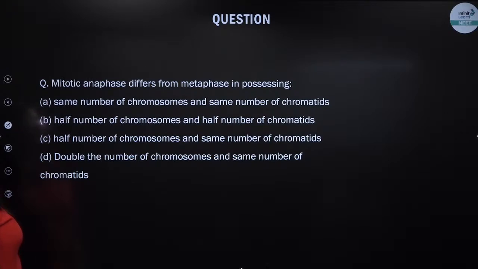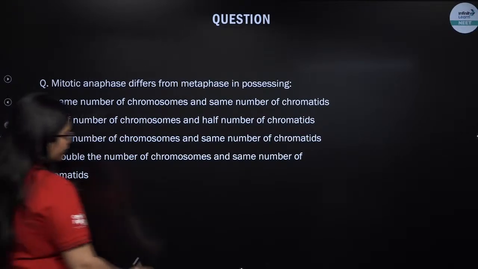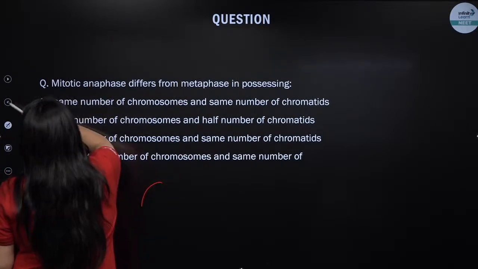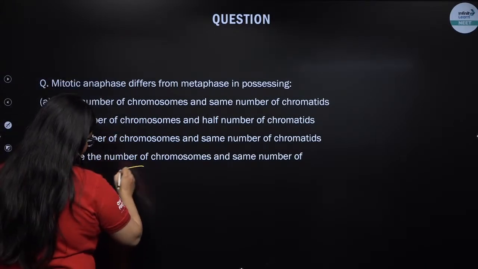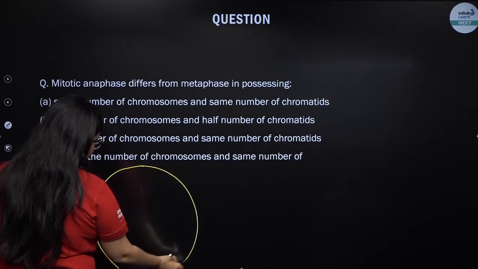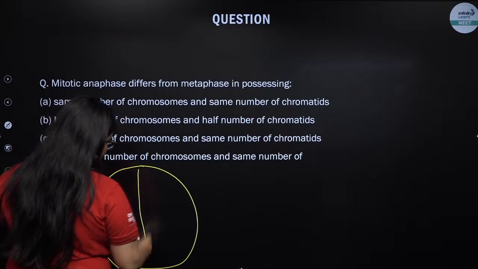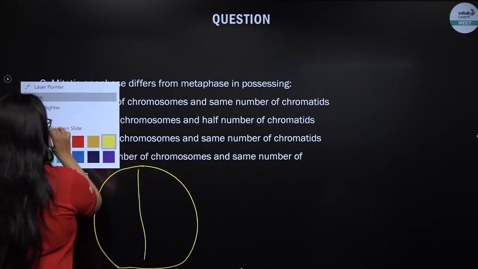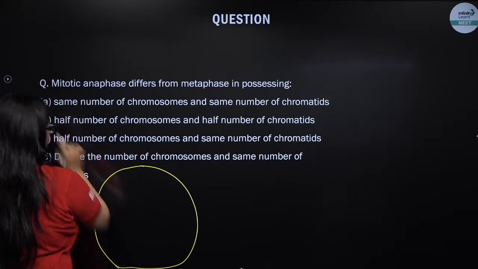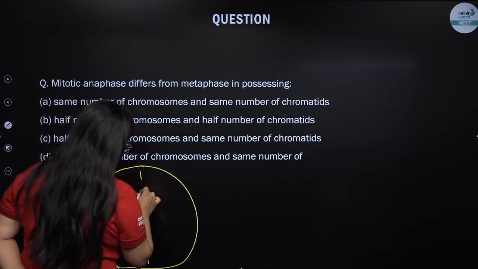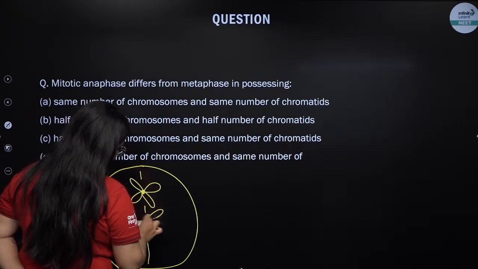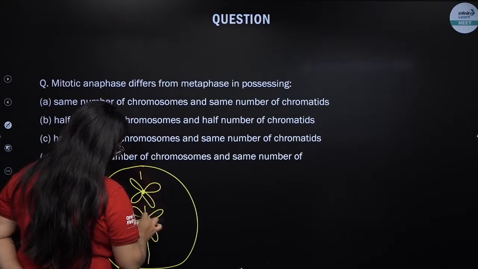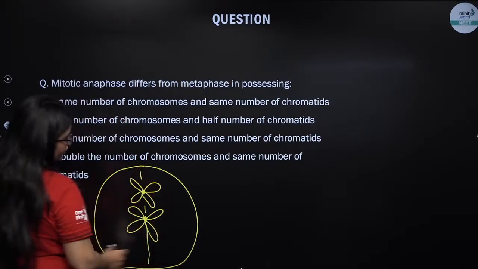Mitotic anaphase differs from metaphase in possessing. Try this question, everybody.